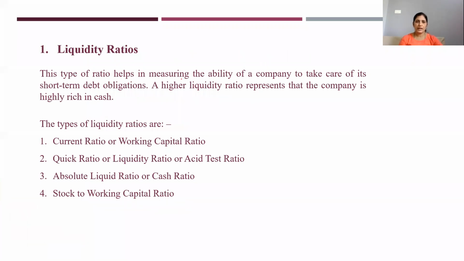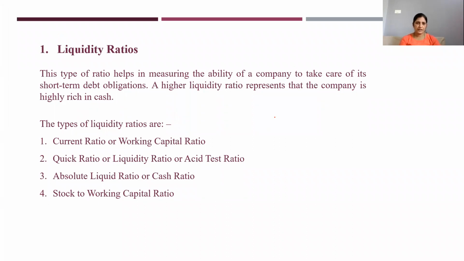This type of ratio helps in measuring the ability of a company to take care of its short-term obligations. A higher liquidity ratio represents that the company is highly rich in cash. Liquidity means here we are dealing with only short-term obligations. Short-term obligations means what? Current assets, current liabilities, working capital. Mainly we are dealing with the working capital over here. So by going through these liquidity ratios, we can measure the short-term obligations of the company.